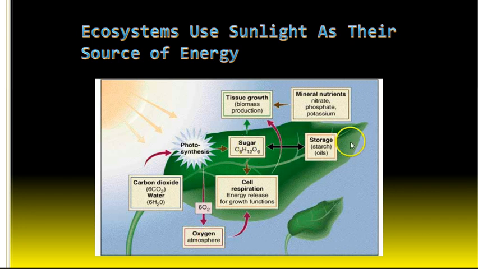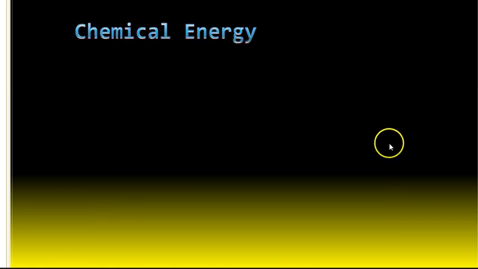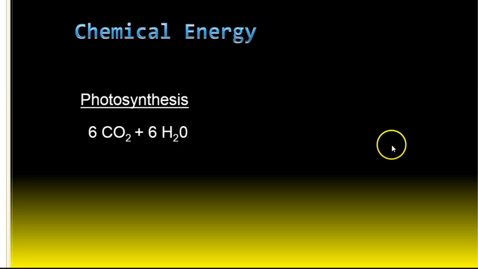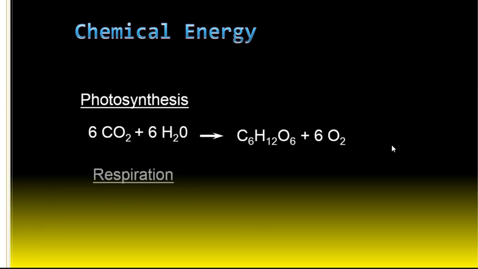That sugar is eventually stored in the form of starch, and then the plant can do all sorts of things with that and its mineral nutrients, right? And then a consumer eats that. All right, chemical energy. This is just what I said. Photosynthesis, here's the equation. Now, the consumers are going to respire, so they will take those products in, and they will release CO2 and water, and we will talk about that in just a second.